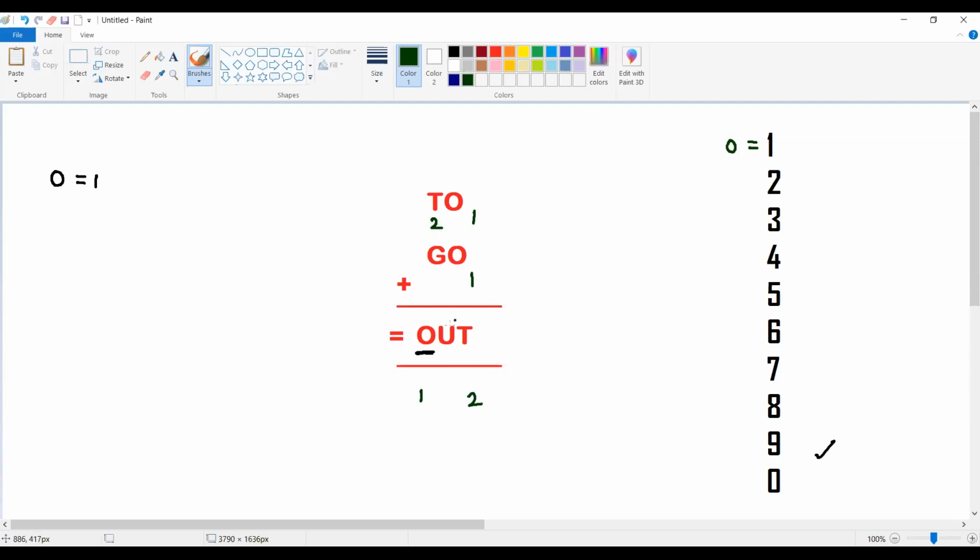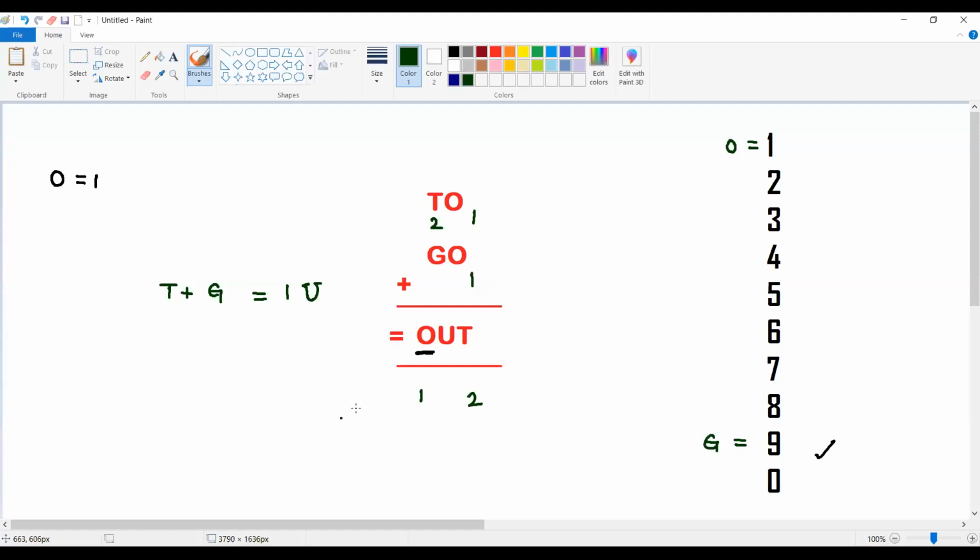Because T plus G is giving a number which has 1 as a carry and U, we can write this as 10 plus U. So some carry is there, that one carry I'm taking as 10. So what is the possibility of G? G must be the greatest number. I'm assuming the value of G is equal to 9.